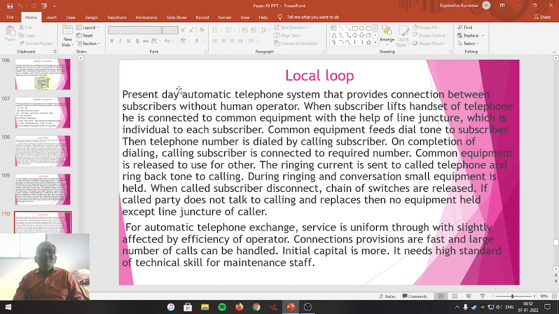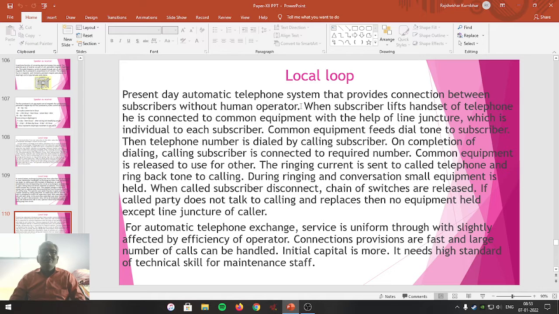That is, the present day automatic telephone system provides the connection between subscribers without human interference. Nowadays, no operator is there in a telephone exchange to do all these processes. These processes mean asking the number of the calling subscriber, connecting the calling subscriber with the telephone exchange, producing the ring to the called subscriber, and providing the connection between calling and called subscriber.